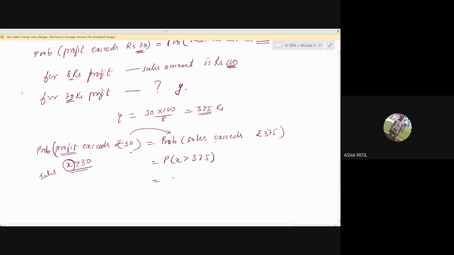How to calculate this? Integration from 375 to infinity. Or you can even write 1 minus the integral from the lower side. This is your function. Mean is 0.01. 0.01 e raised to minus 0.01x. Integrate it.